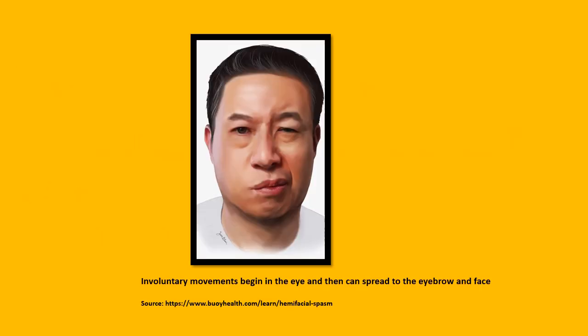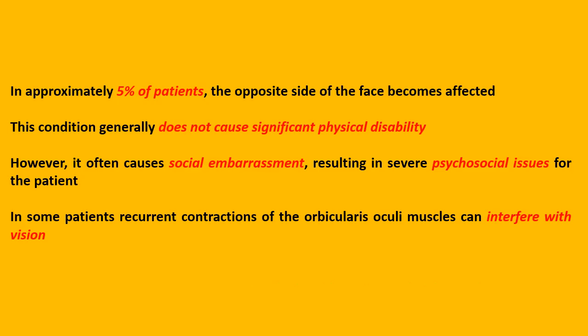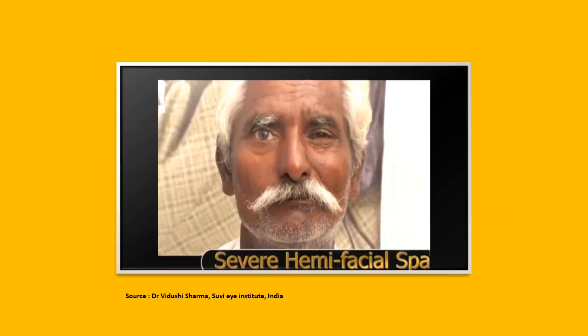This figure illustrates the occurrence of involuntary movements which begin in the orbicularis oculi muscle around the eye and then can spread to the eyebrow and the face. In approximately 5% of patients, the opposite side of the face becomes affected. The condition generally does not cause significant physical disability. However, it often causes social embarrassment, resulting in severe psychosocial issues for the patient. In some patients, recurrent contractions of the orbicularis oculi muscle can interfere with vision.